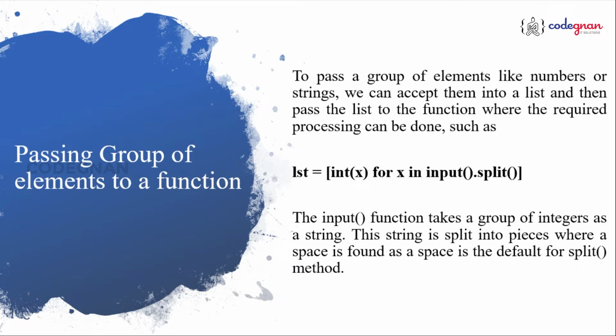What if you want to pass some group of elements like numbers or strings in the format of a group? We have also seen the concept of variable length and keyword variable length arguments, right? If it is the case, you can use them. If it's in the format of keywords, you can go for double star kwargs. If it is in the format of multiple arguments where position matters, we can go for star args.